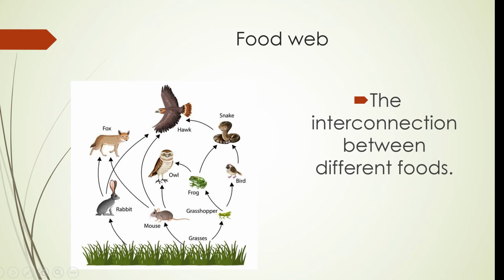Grass is the producer. Grasshopper is the primary consumer. Grasshopper eats grass. Another one here is the bird eats grasshopper. The source of food of the bird is grasshopper. So that's why the bird is the secondary consumer. And the snake eats the bird. So the snake is the tertiary consumer.